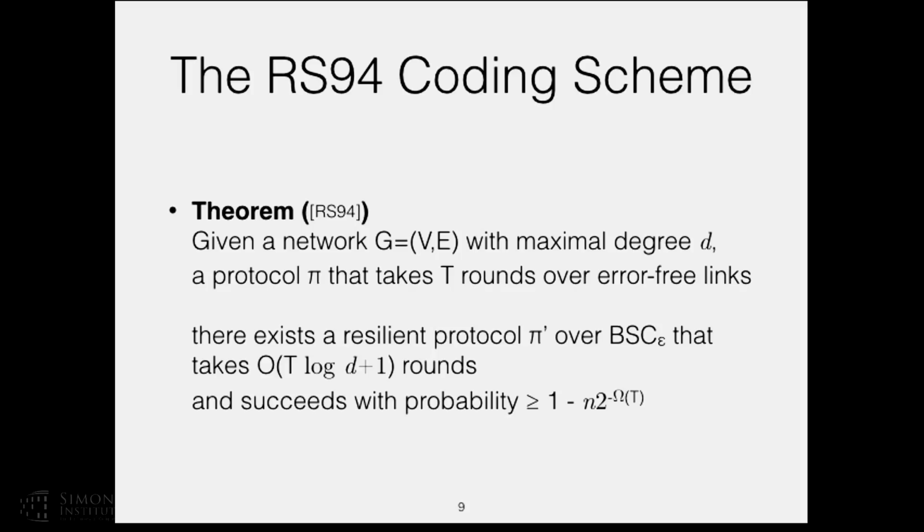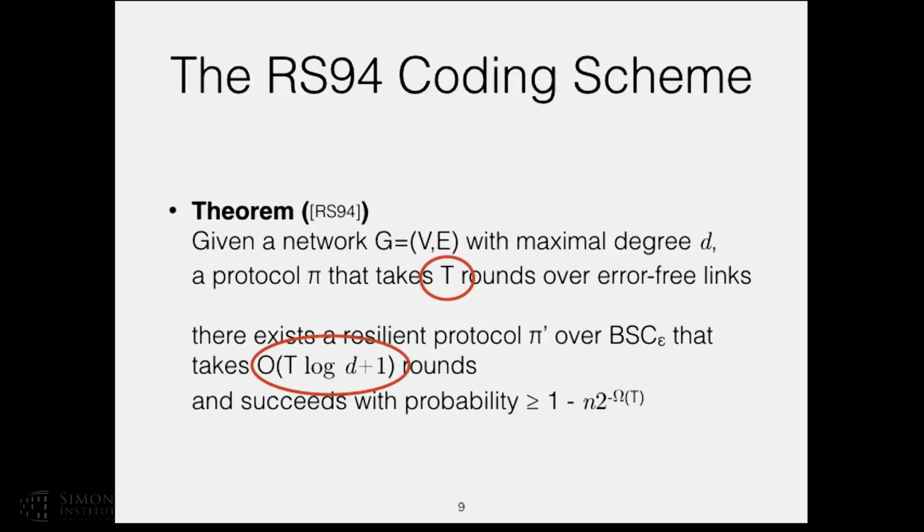No matter what topology we are talking about, let's assume that the graph has a maximal degree of D. If somebody gives you a protocol that takes T rounds and has no errors, then we can convert it into a resilient computation that will take T log(D+1) rounds and succeed with high probability.